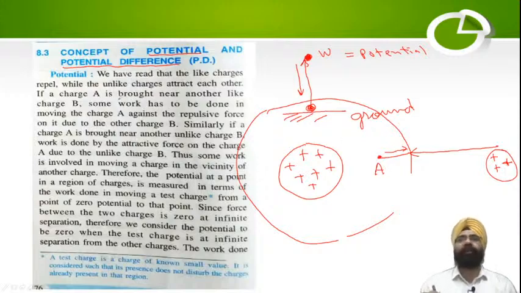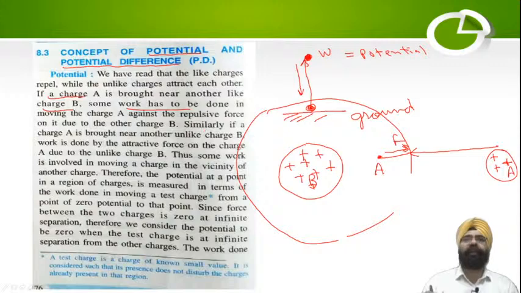Let's read what's given in your book. We have read that like charges repel while unlike charges attract each other. If a charge A is brought near another like charge B, so I have a huge like charge, this one is B and this one is A, and I'm bringing it close, work has to be done in moving the charge A against the repulsive force. Like charges repel, so I have a repulsive force acting in that direction, so I have to apply force in the opposite direction to bring it inside to this position.